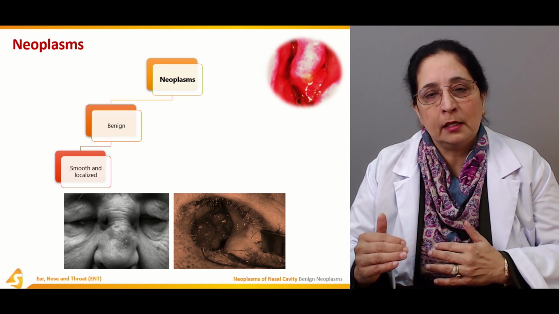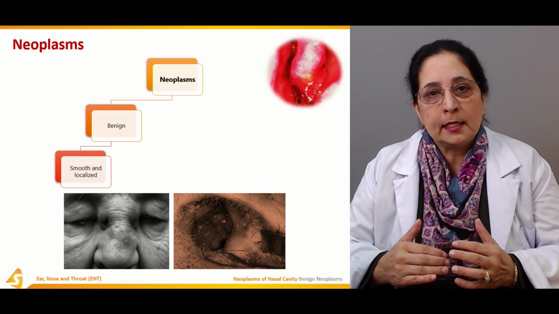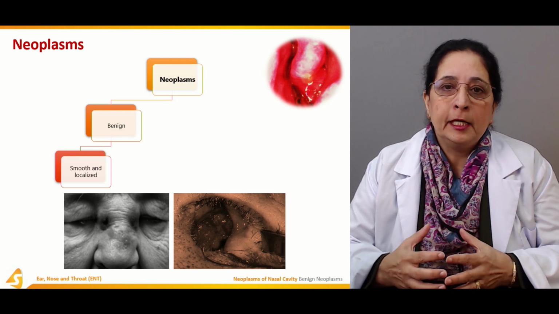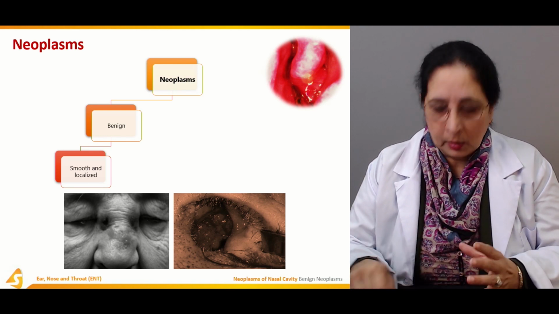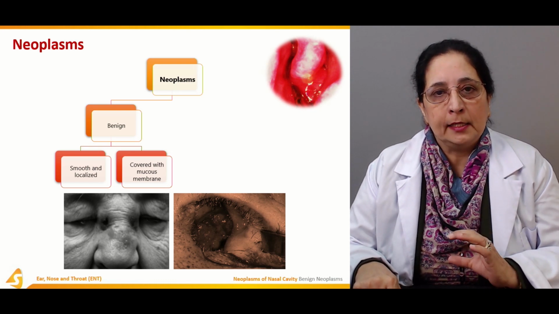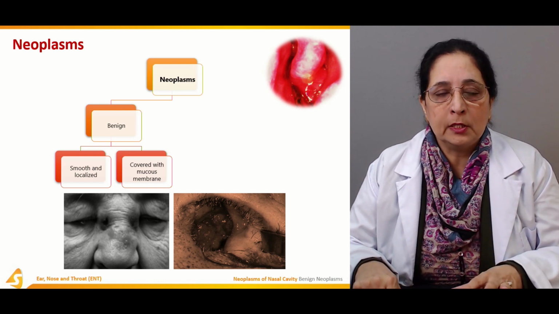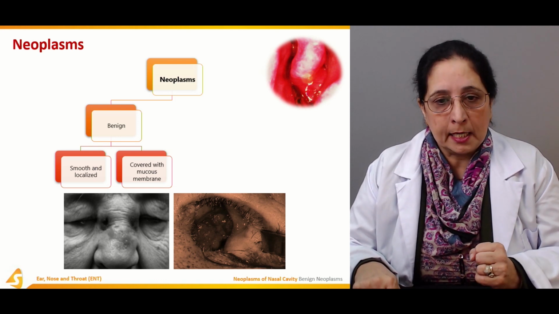They are not metastasized to distant sites as compared to the malignant neoplasm. Benign are smooth and localized, covered with mucous membrane.